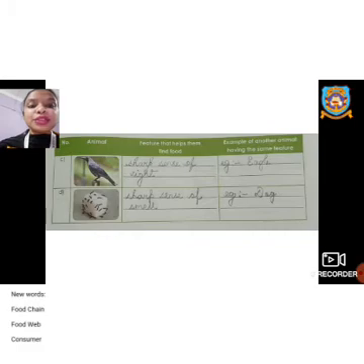The next, question number D, you can see a sugar cube and there are some ants on it. So we know the ants have got a sharp sense of smell. They can smell things and find their food. Another example of an animal with a similar feature to an ant is a dog. A dog has also got a very sharp sense of smell. It can sense its food from a very far distance.